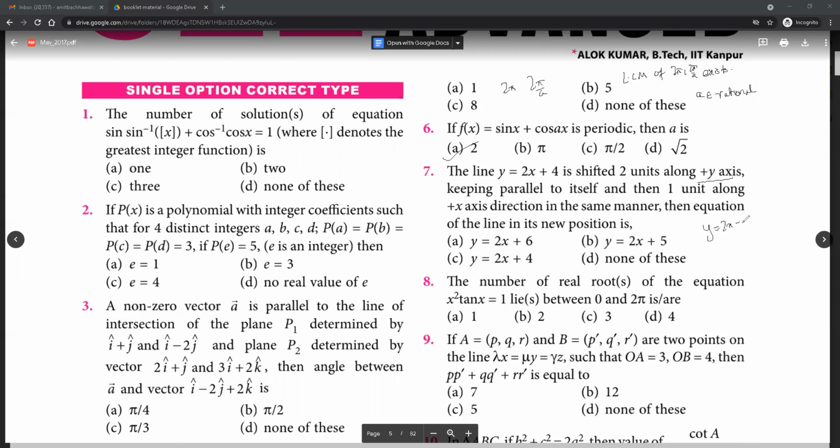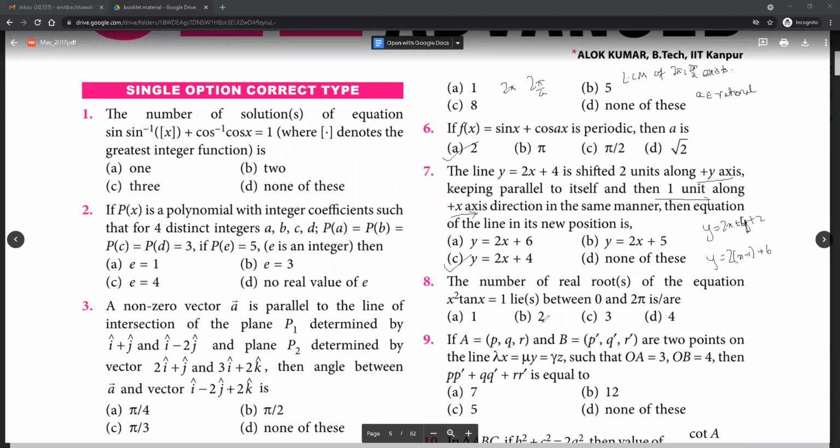So y equals 2x plus 4 plus 2. Okay, then shifted 1 unit along the positive x. In order to shift a graph 1 unit to the right, what is the transformation? x minus 1. Plus 6 will come, which will eventually end up giving us the same value back.